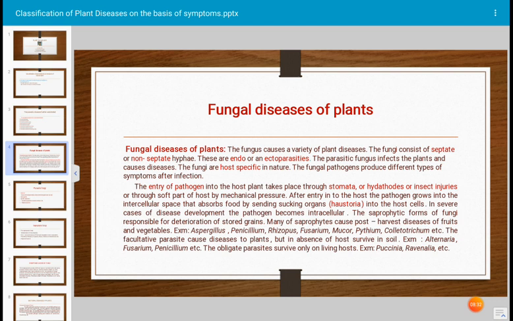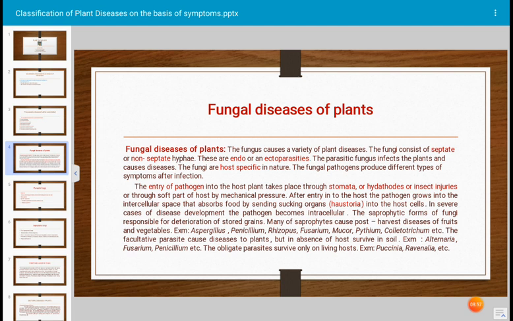And some are facultative parasites, like Pythium, Colletotrichum, and Phytophthora, etc. The facultative parasites cause diseases to plants, but in the absence of the host plant, they survive in soil on affected plant material. Examples: Alternaria, Fusarium, Penicillium, etc.